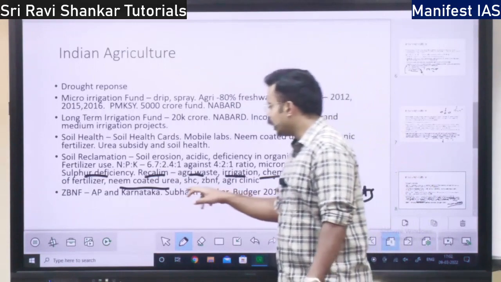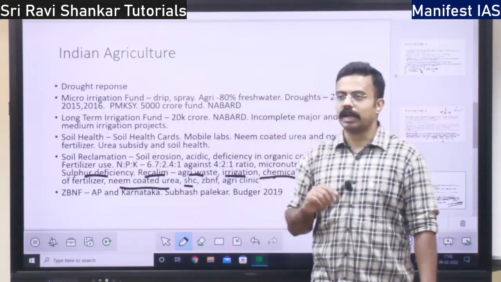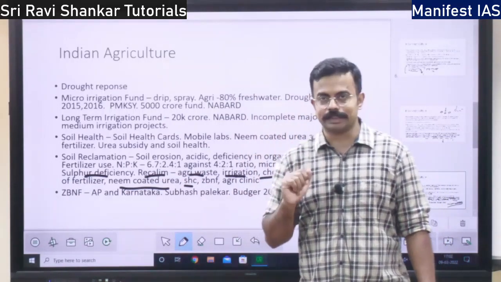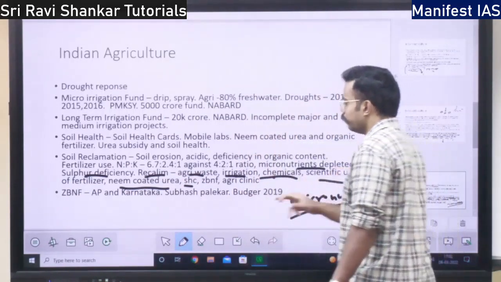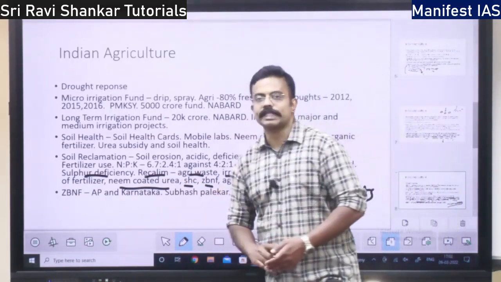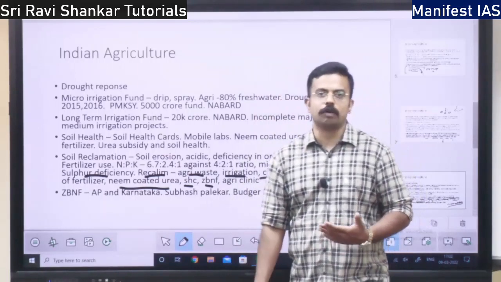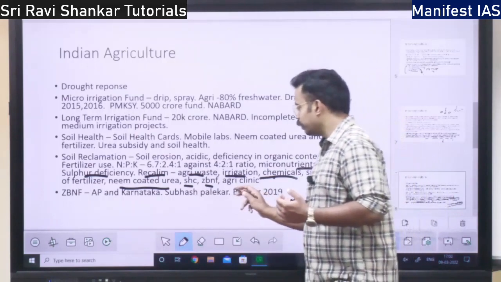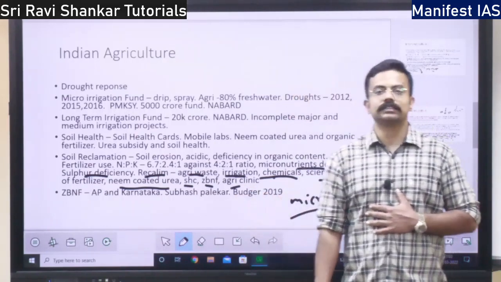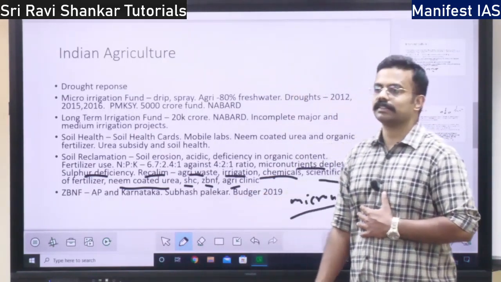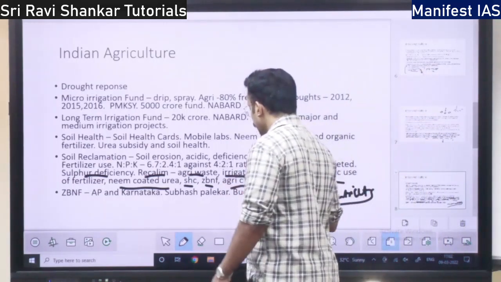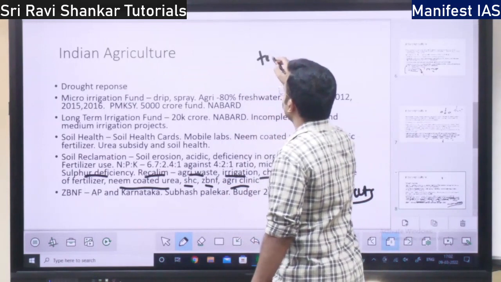Apart from that, every farmer should have one soil health card for his farm. Apart from that, we can follow zero budget natural farming. I told you already what zero budget natural farming is. That can be followed. Then we can have agricultural clinics. So these clinics, what do they do? Agri clinics are going to test the soil.